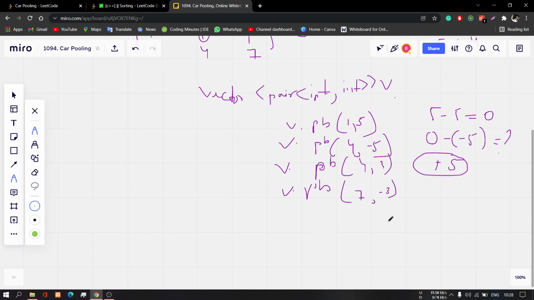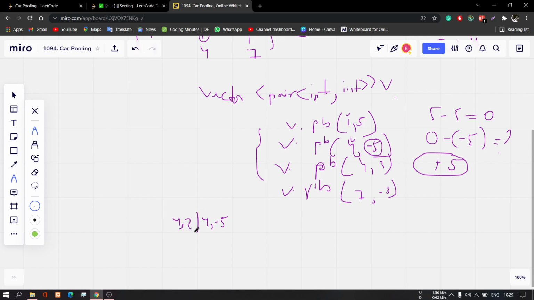Okay, now I have all these elements, and I will just simply sort it on the basis of their position, means first will come 1, then 4, then 7. Okay, but here we have to take care that if there is a number like 4 comma, let's say minus 5, and there is again a number, let's say 4 comma plus 5, or something like plus let's say plus 2.